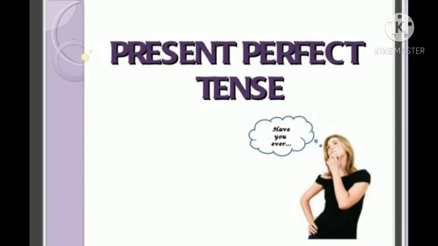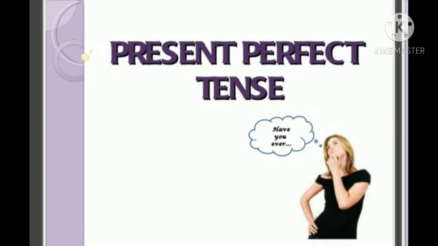Children, let's first discuss about present perfect tense. And from the word itself, it's clear that it must be related to the present. Since it is present perfect tense, the time must be related to the present. The definition is given in the beginning of our lesson.